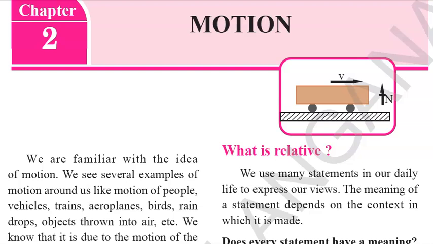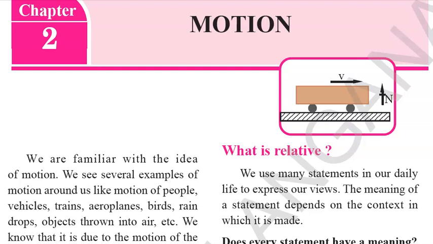Okay, so we are all familiar with the idea of motion, right? Any object which is moving from one place to another place, we can call it as in motion. We see several examples of motion around us, like people moving here and there. You go to school, come back. This is all motion, right? And vehicles, trains, aeroplanes, birds, raindrops, objects thrown into air.